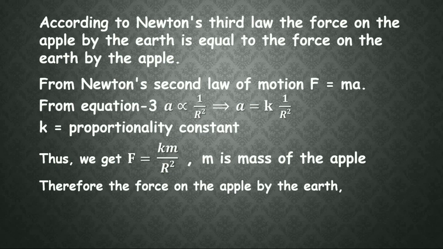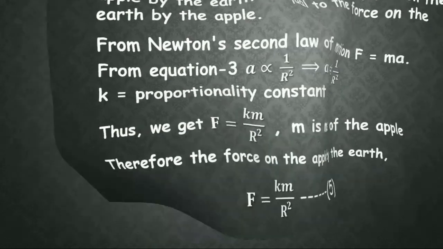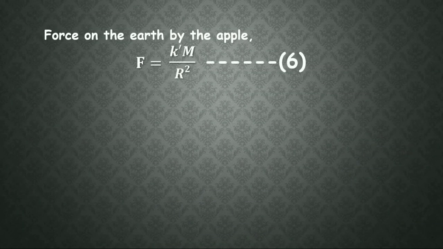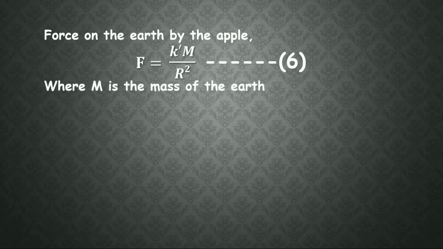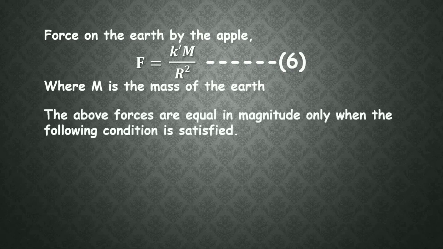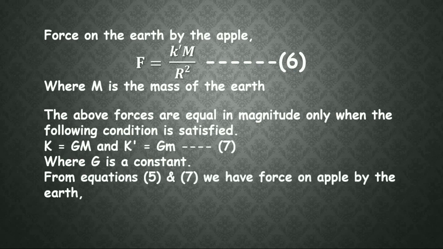Therefore the force on the apple by the earth is F = Km/R², equation number 5. The force on the earth by the apple is F = K'M/R² from the above equation, where M is the mass of the earth. So the above forces are equal in magnitude but opposite in direction, only then will they satisfy. Therefore K = GM and K' = Gm, where G is a constant. By equating them, from equations 5 and 7 we have the force on the apple by the earth, F = GMm/R².